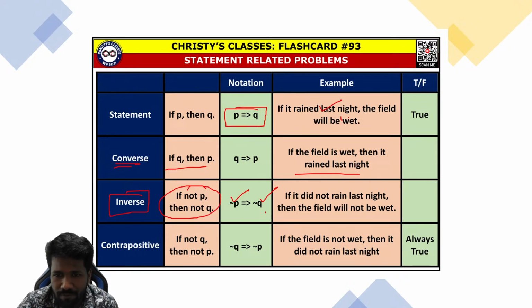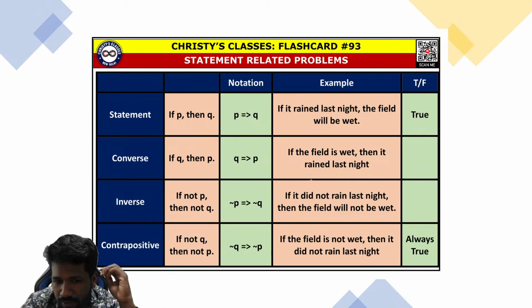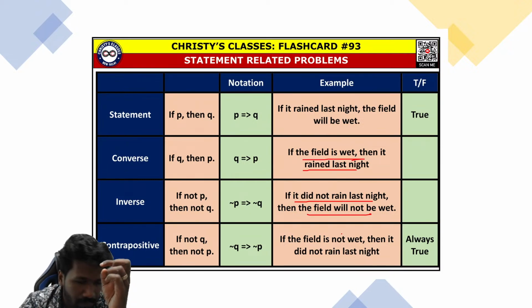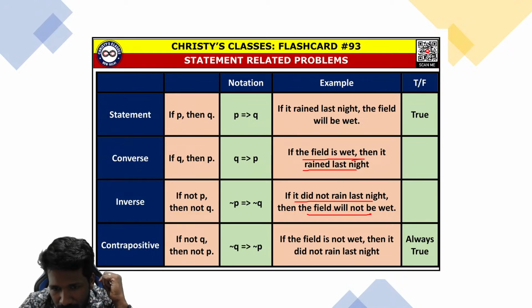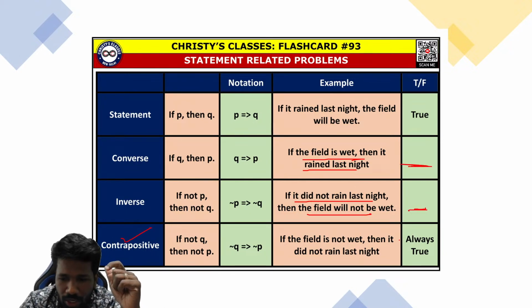If it rained last night, the field will be wet. The inverse of it will be, if it did not rain last night, the field will not be wet. That also is not necessarily true, just like I told you about converse. If it did not rain last night, still the field can be wet, as I told, by pumping water. So that is why this also is not necessarily true. We cannot say it is always true. But one more thing is there, contrapositive, which always will be true if the given statement is true.